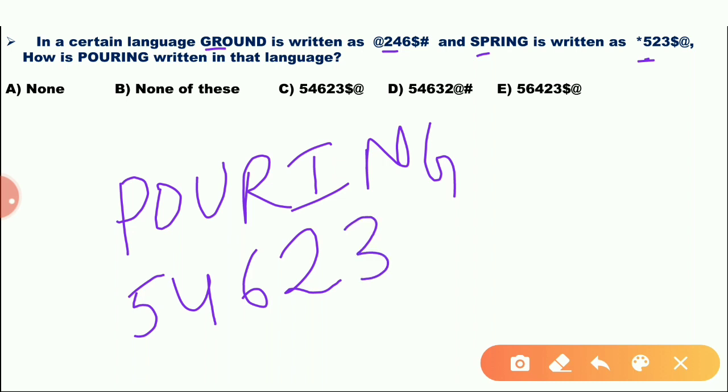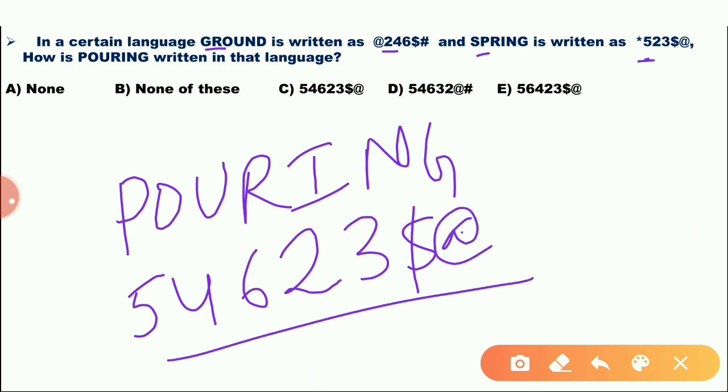What is the N? Dollar. G at the rate 546.23. 546.23 dollar at the rate. C is the option.